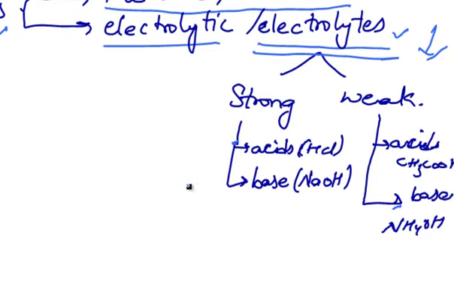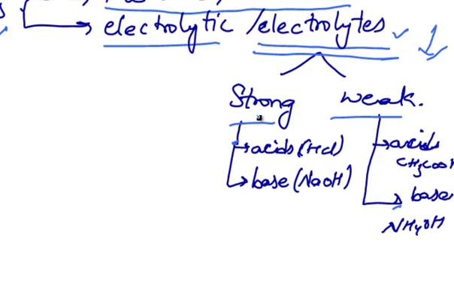Electrolytes are divided into 2 types. They are strong electrolytes and weak electrolytes. What are strong electrolytes? The electrolytes in which ions ionize almost completely even at low concentration are called strong electrolytes. And weak electrolytes are the electrolytes in which molecules ionize partially even at high concentration. They do not undergo complete ionization. These electrolytes have low conductivity.